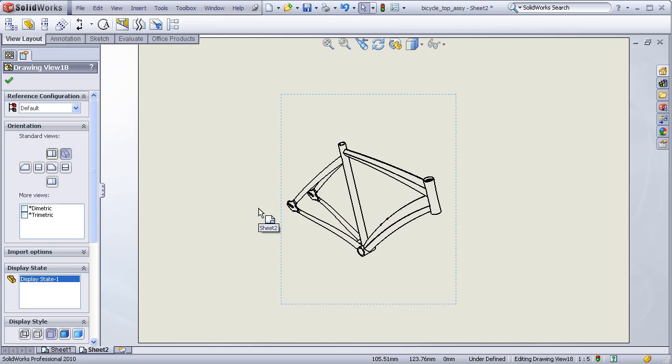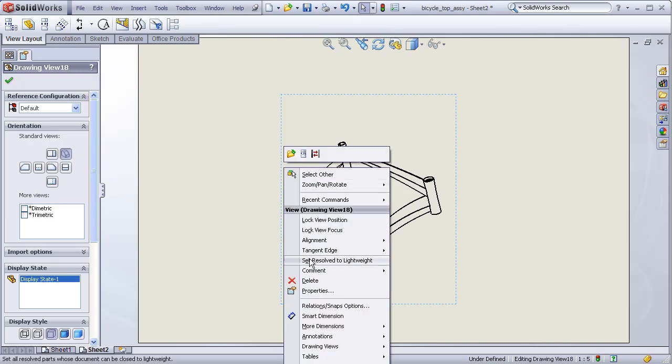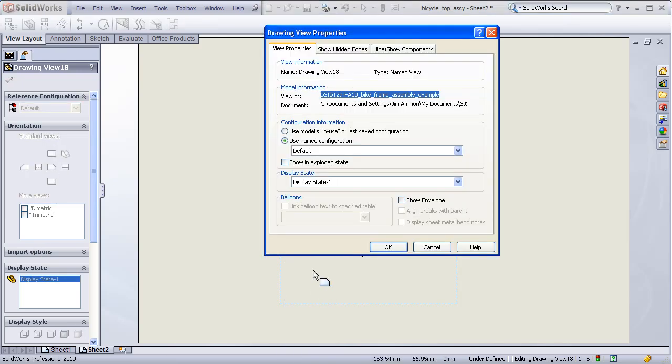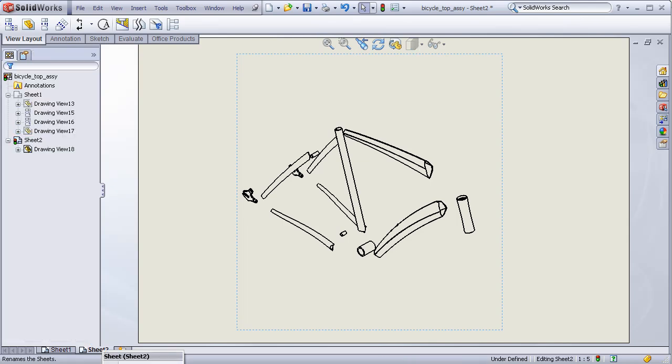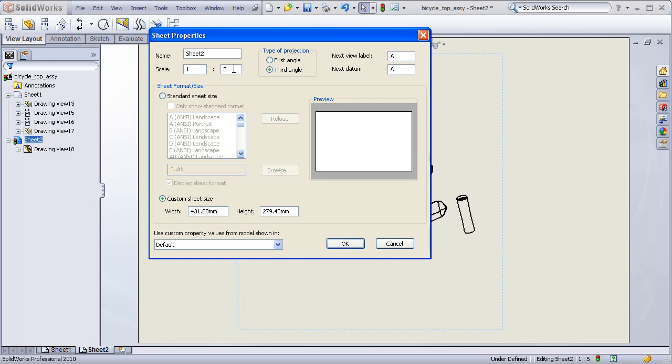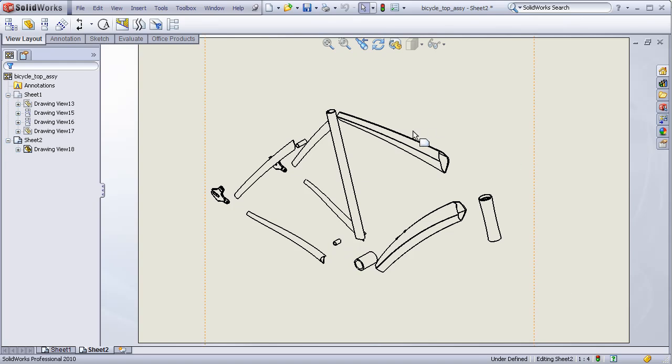If this is the case, just right-click on the view, go down to Properties, and here we have a checkbox, Show in Exploded State. I'll just check that. OK. And here's my view now showing as an explosion. This looks a little small to me, so I'm going to go to my sheet scale, Properties, and I think I'll change this to quarter scale. That looks a little bit better. It'll give me some room to add some notes in this area.